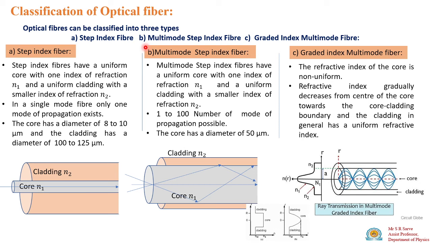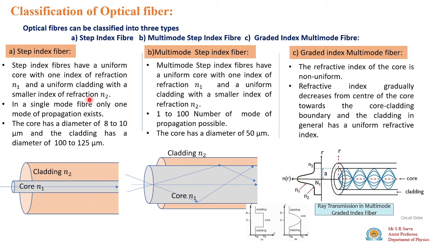Now this portion I have explained, or I have provided one video lecture to you. In that there is a classification of optical fiber. Generally optical fibers are of three types: single mode step index fiber, multimode step index fiber, and graded index fiber. In a graded index fiber, the refractive index gradually increases from the interface of core and cladding, and it is maximum at the center.